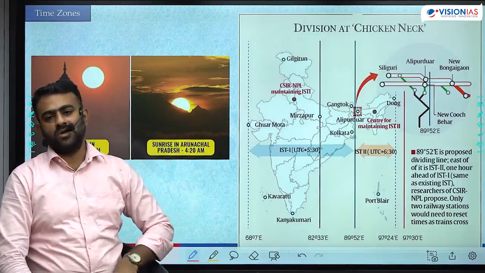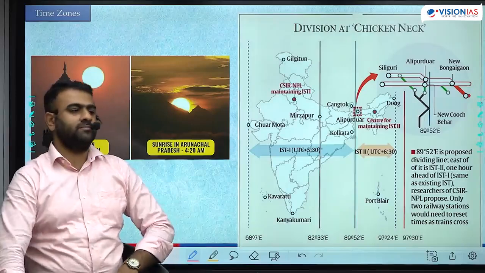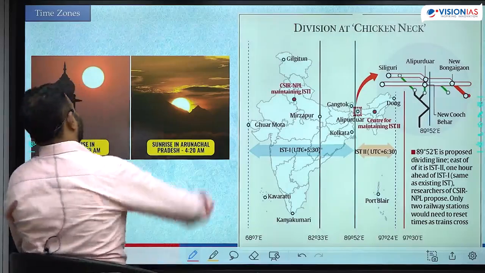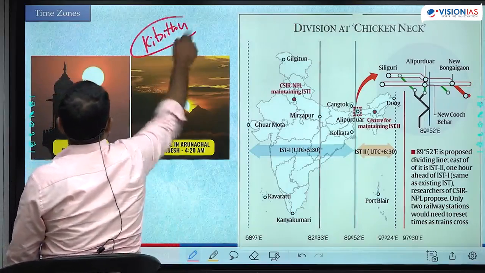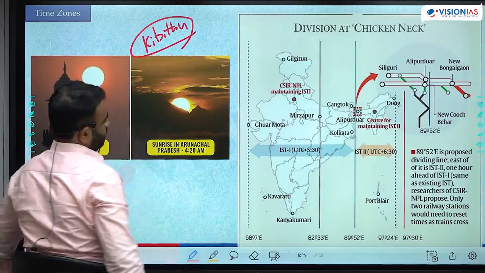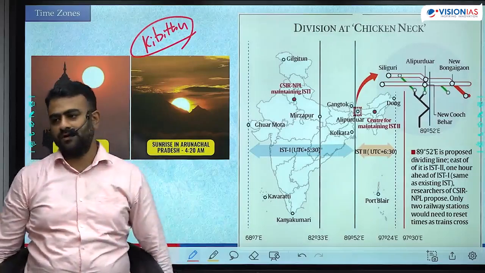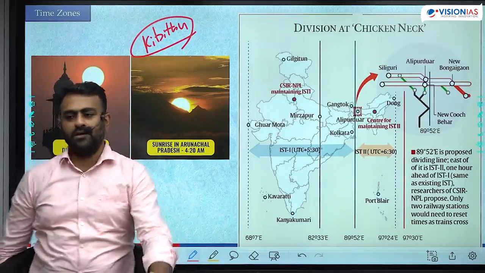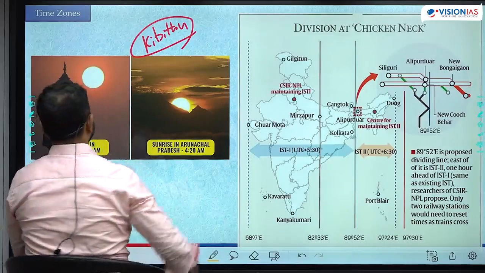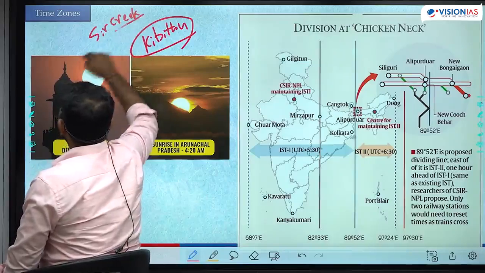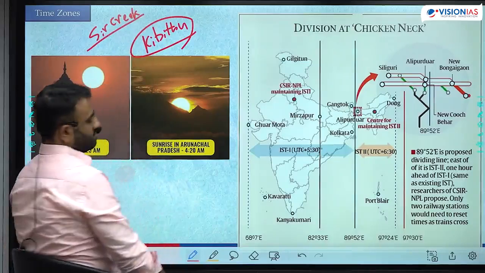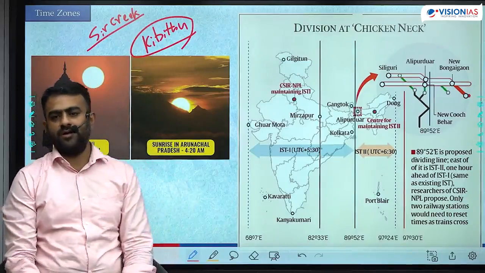Okay, what is the easternmost town of Arunachal? Kibitu. Kibitu is the easternmost point of India. The westernmost point of India is Sar Creek. Sar Creek is the westernmost point of India.